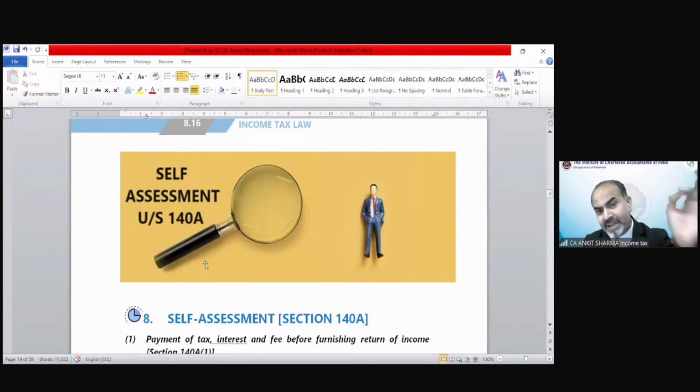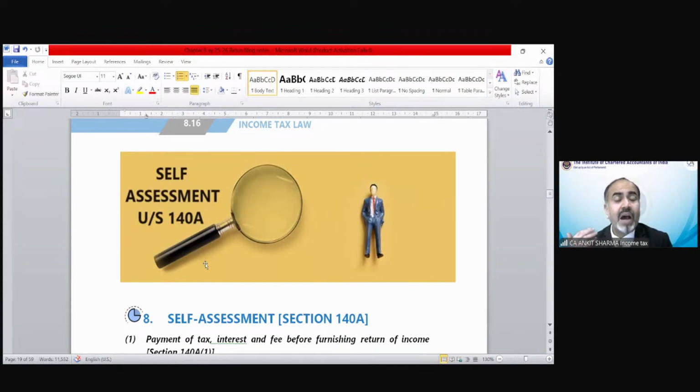Suppose your estimated tax is only 7,000. Only 7,000. There was no TDS applicable to you. There was no TCS applicable. So of course, advance tax is also not applicable because your tax liability is less than 10,000.